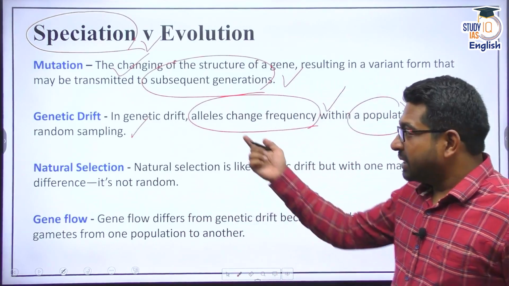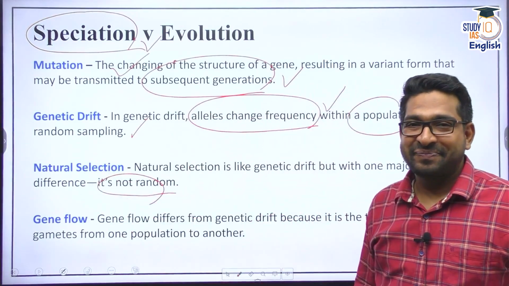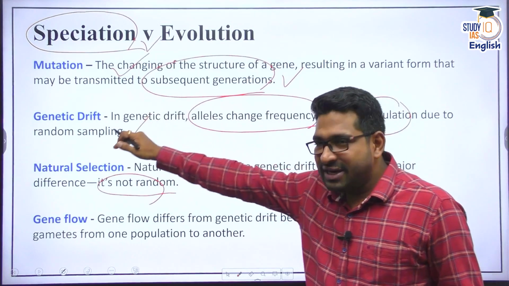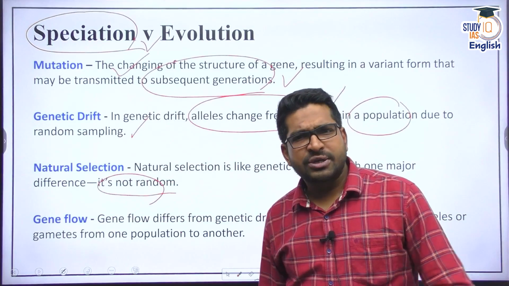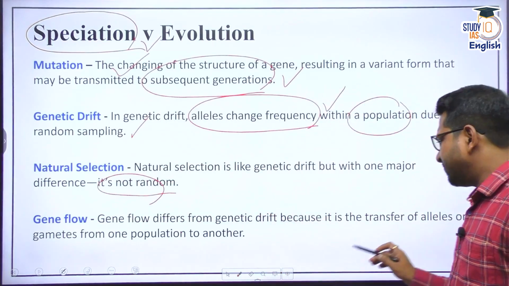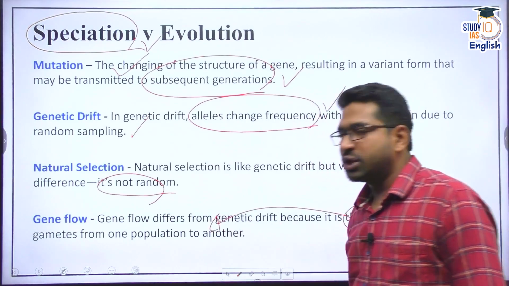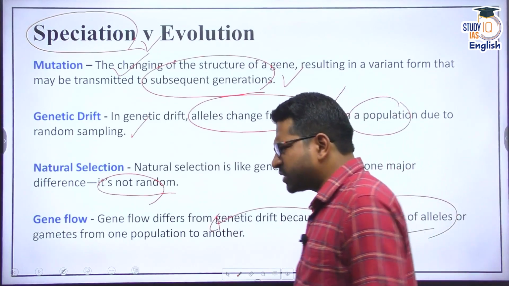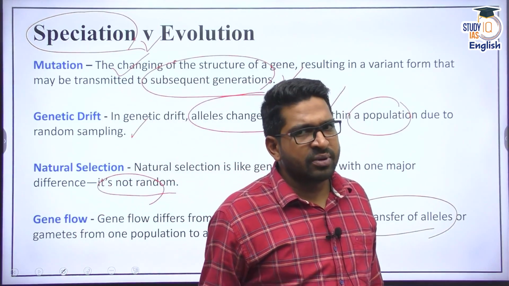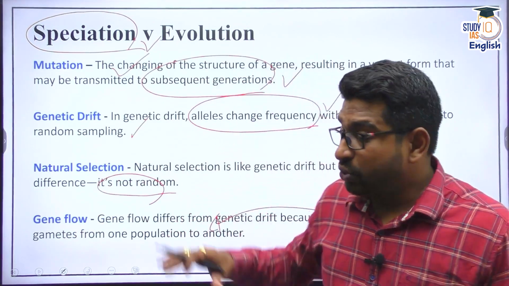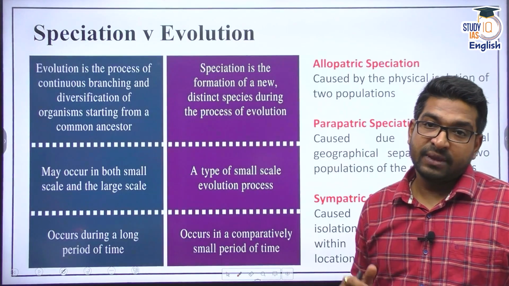Natural selection means whoever is fit to survive, whoever is able to adapt, whoever is able to change, they survive. Please remember here, genetic drift in a specific way is called natural selection. Genetic drift is random, but once genetic drift or its reason has been identified, it becomes natural selection. There is another concept of gene flow as well. Gene flow means that there is a transfer of alleles from one population to another population, probably because of migration or movement of organisms. Because of that, genes might flow. And due to these, what we have seen is the origin of different species.